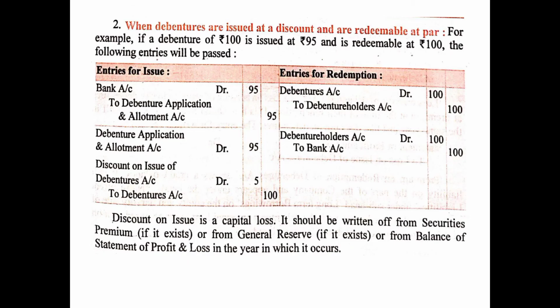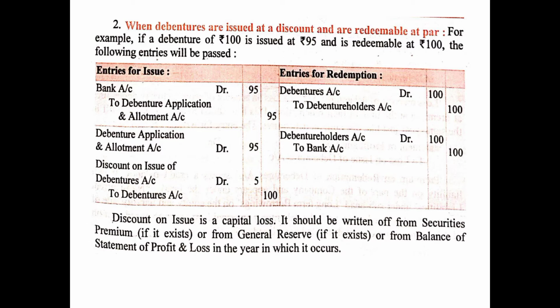Moving ahead, case number 2: when the debentures are issued at a discount and are redeemable at par. That means debentures are issued at a lesser price but redeemed at par. For example, if a debenture of 100 rupees is issued at 95 rupees and is redeemable at 100, the following entries will be passed. At the time of issue, bank account debited 95 rupees to debenture application and allotment account 95 rupees. Now at the time of transfer, it is very important.